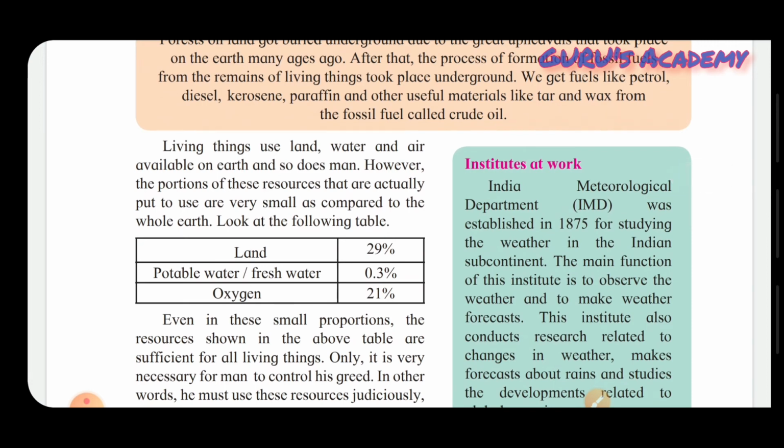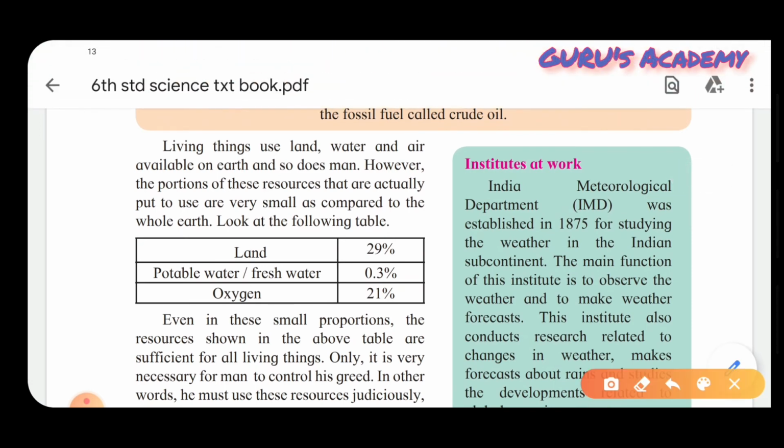So students, from this we understand that living things use land, water and air available on earth. Is it only for living things? No, it is also for us. That is, we human beings also use land, water, and air which is available on earth.